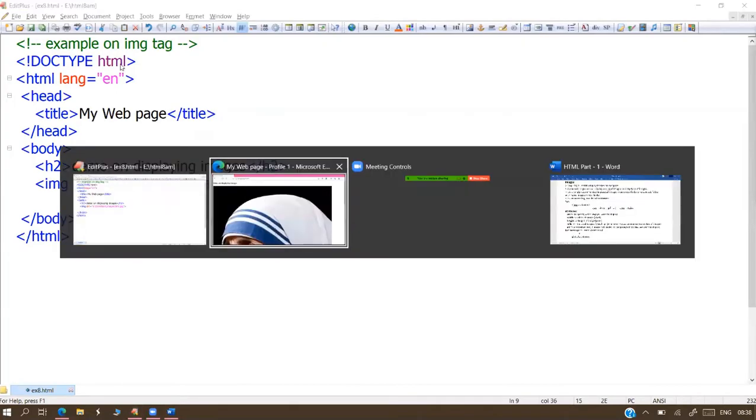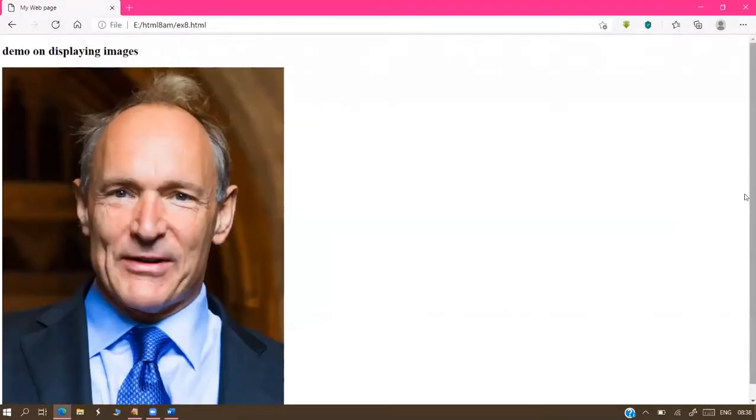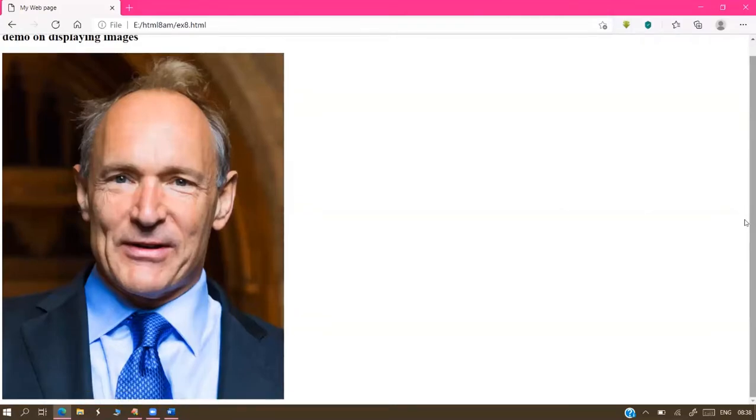Tim, our HTML inventor, that person, the father of the web, the HTML software inventor, HTTP protocol developer, W3C organization founder, all this person only. That's why we are saying he is the father of the web. Once again, I am saying the person's name is Tim Berners-Lee.